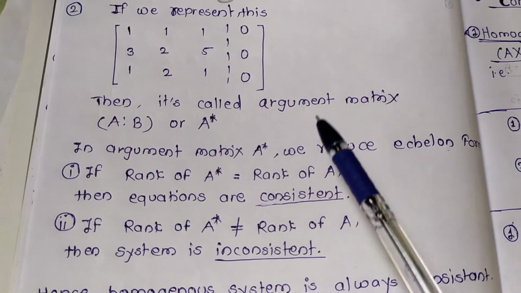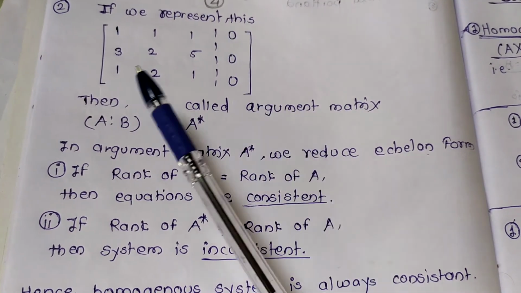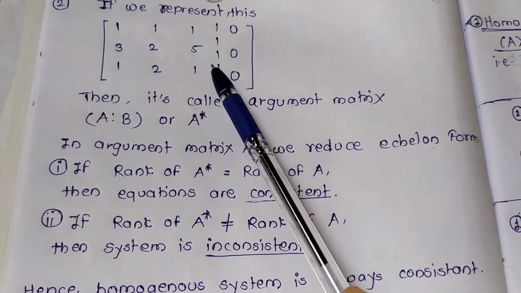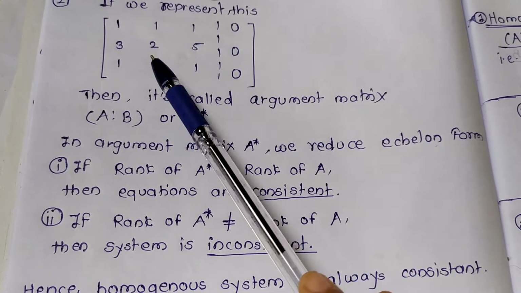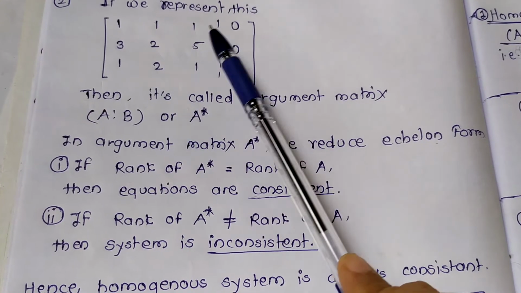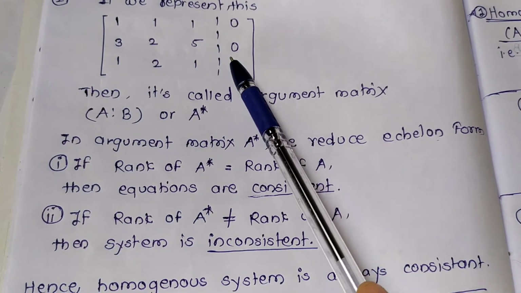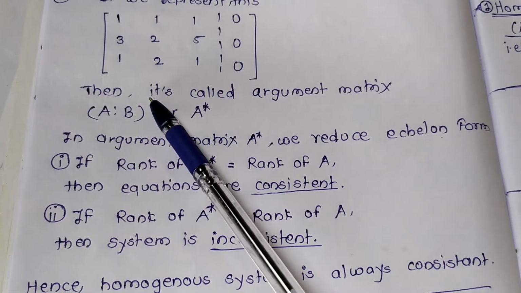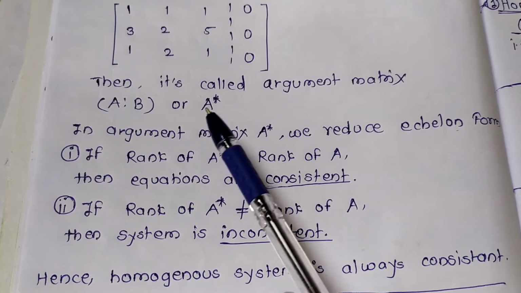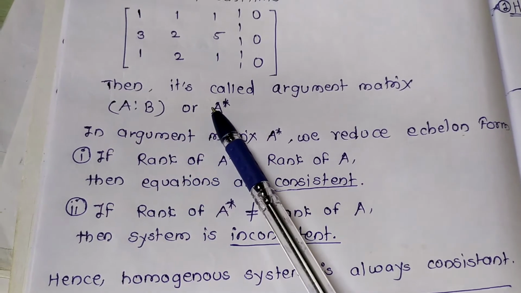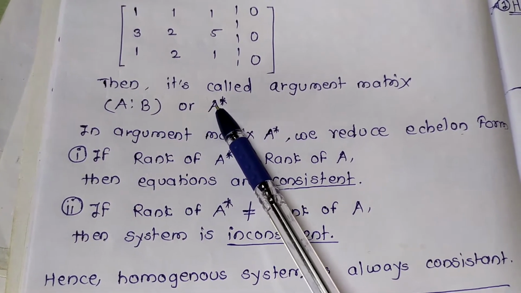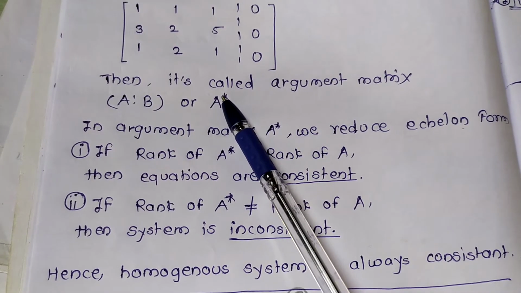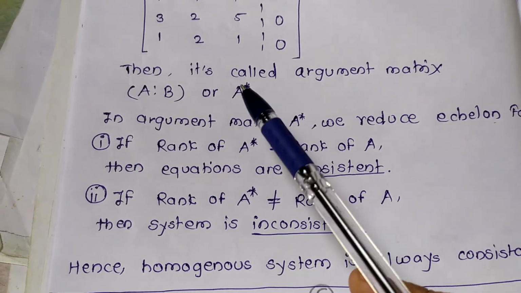Now if we represent the coefficient matrix A and this B matrix together in this form, then it is called the augmented matrix [A B], or somewhere it is written as A star.